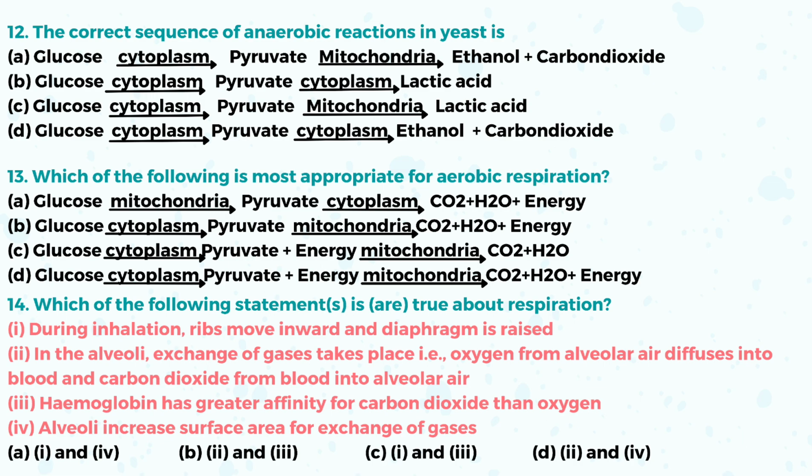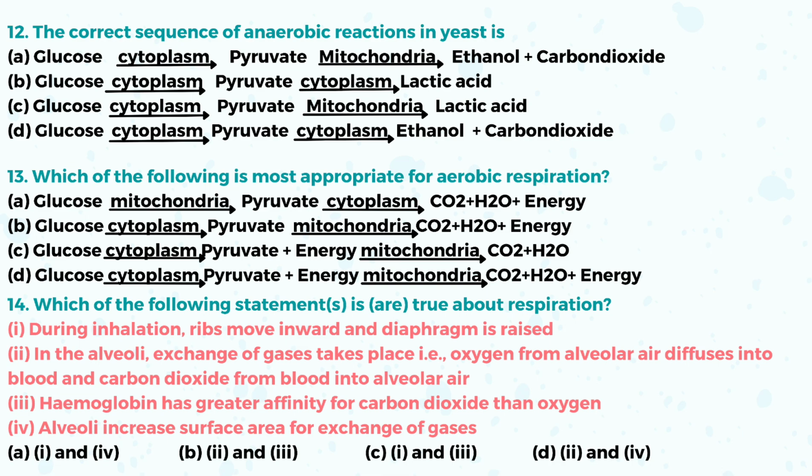Question number 12. The correct sequence of anaerobic respiration in yeast is, yes, option D: glucose in the cytoplasm changes into pyruvate by glycolysis, and in the cytoplasm it forms ethanol plus carbon dioxide. Option D is the correct sequence.